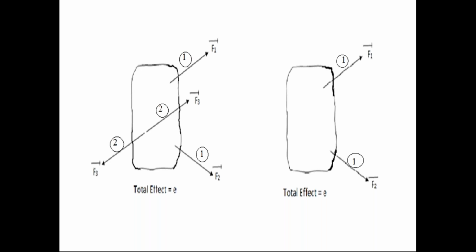Understand what is the principle of superposition. The principle of superposition is applicable only when the force system is in equilibrium condition. We know that when the force system is in equilibrium condition, the effect of that force system on the rigid body is zero. So the principle of superposition states that if the force system is in equilibrium condition, if you apply that force system on the rigid body, there is no change in the effect on the rigid body.